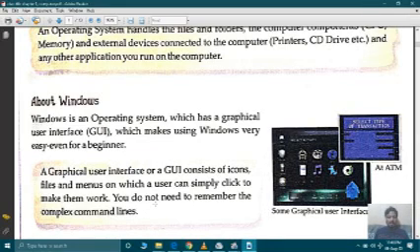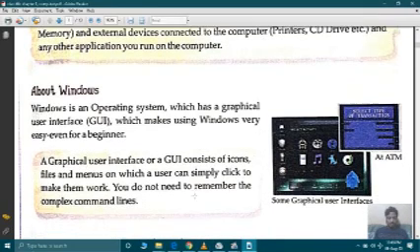There we need to use certain command lines to work on the computer system. But if we talk about Windows, here we don't need to use commands or any kind of instruction which we have to give to the computer system. Here everything is based on the graphics. We have so many icons, different icons for the different purposes.